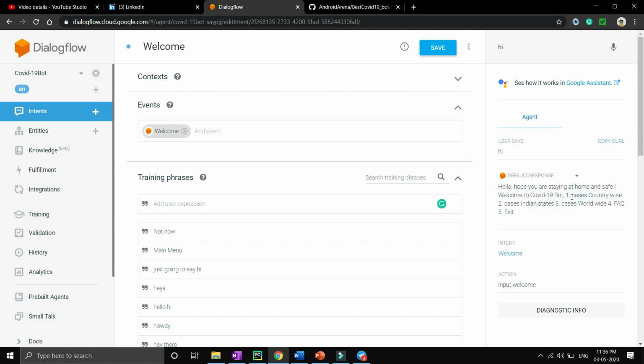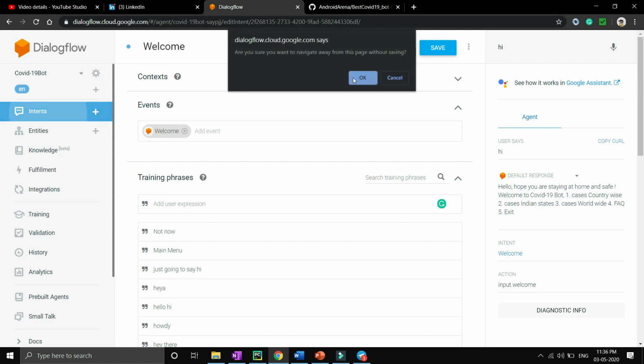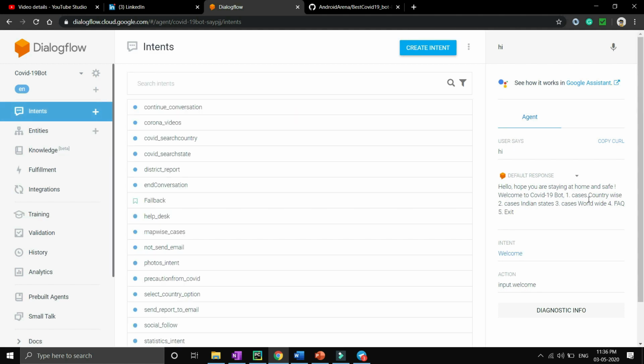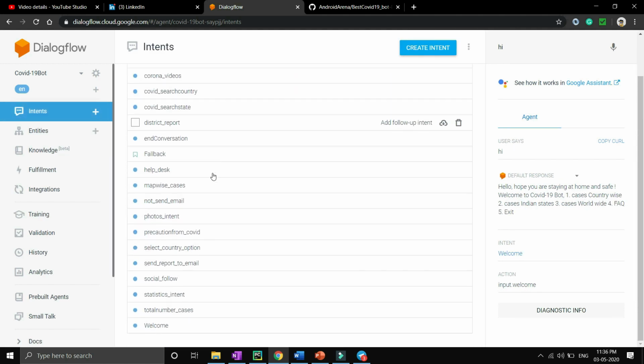And now let's assume that the user has chosen the cases country wise option. There should be a provision in our Dialogflow chatbot to handle the cases country wise training phrases. For this we have to create an intent. So let's go back to the intents option, and I have handled it inside the select country option intent.